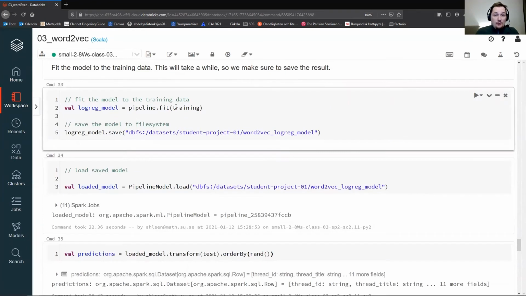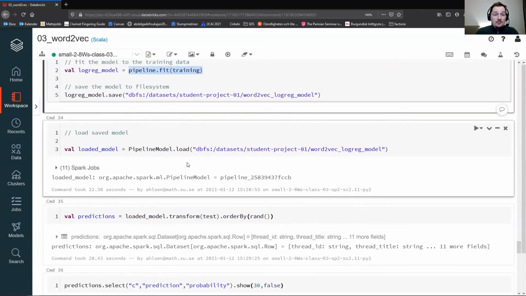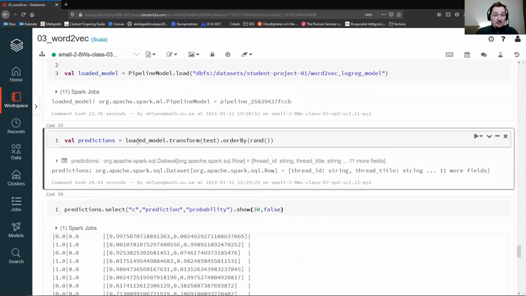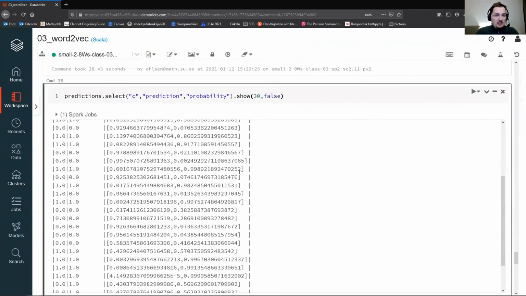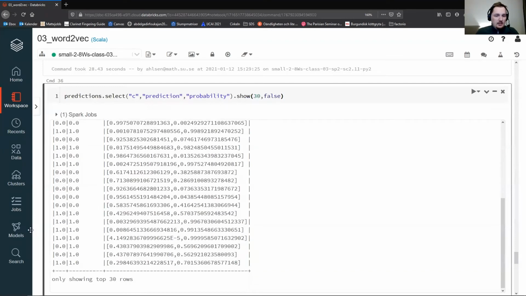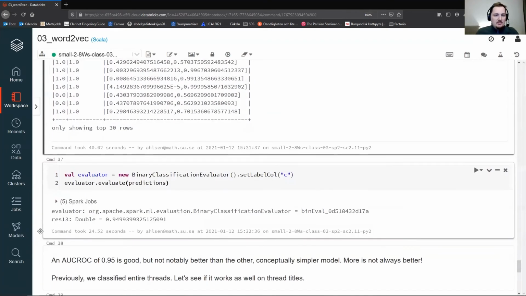And then we fit the model to the training data. Sorry, and we save it. This also takes some time, so I will use a loaded one, and you can do predictions here. And here it is. It looks quite well, I would say. It looks to get most things right.